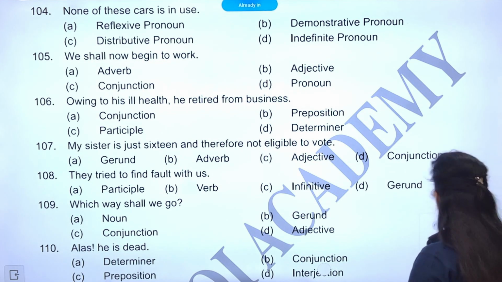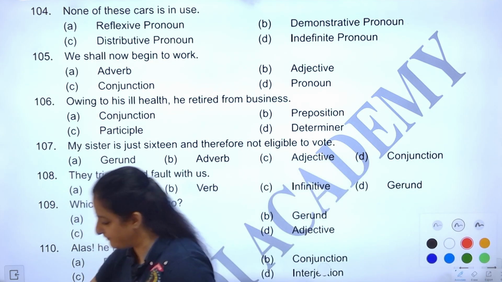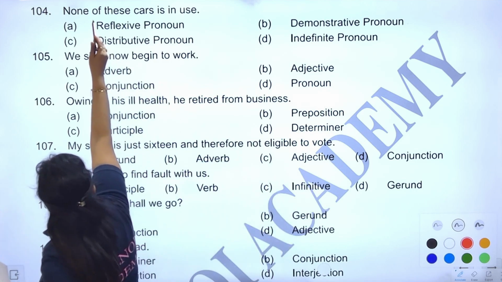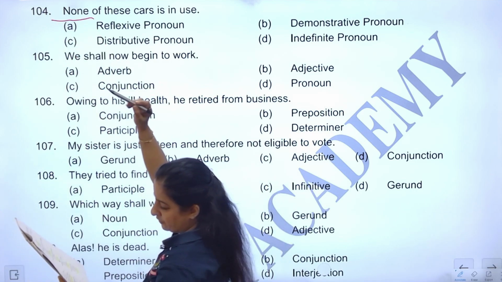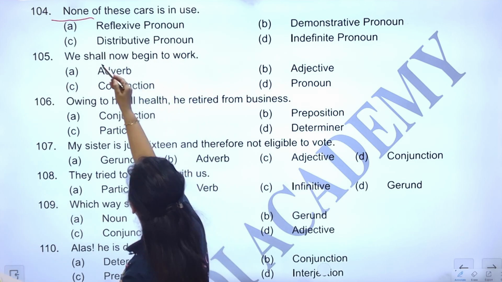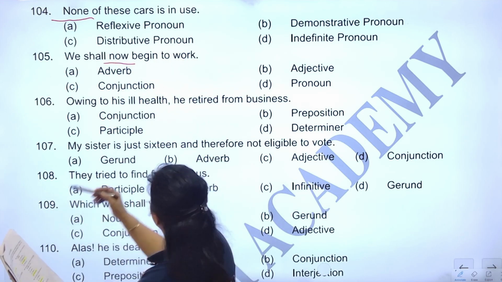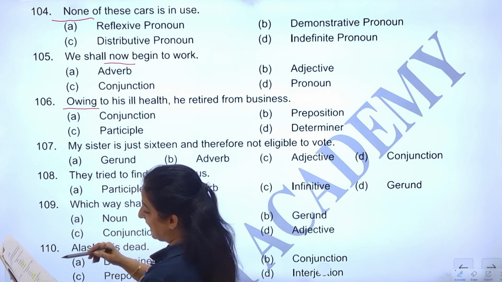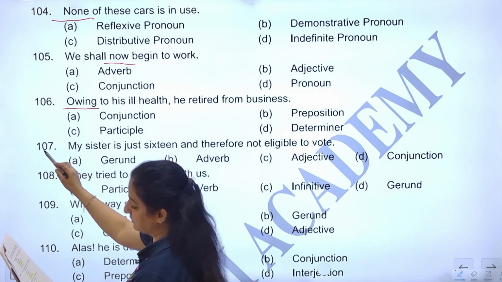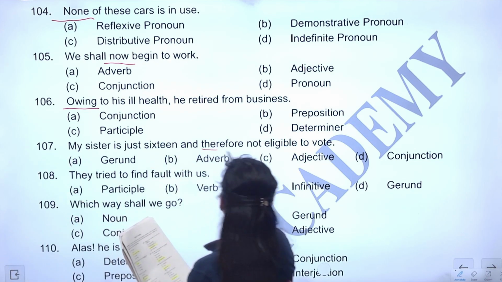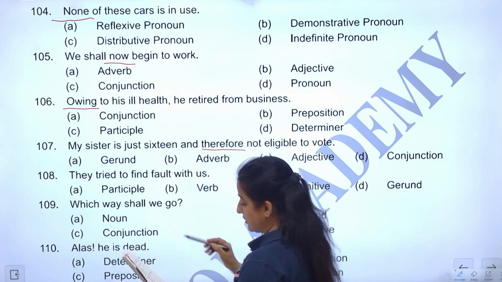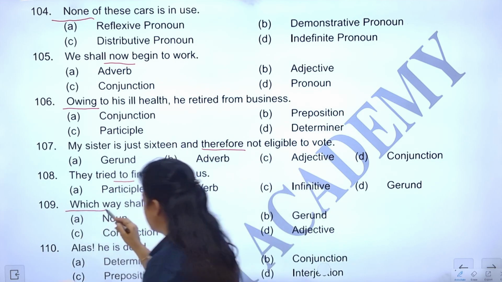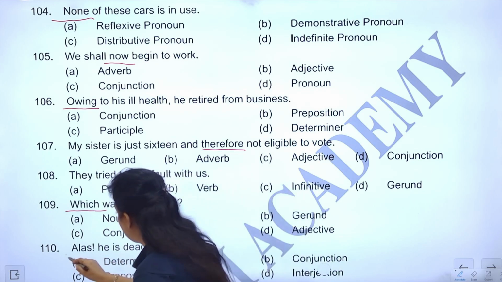Let me do the underlinings first. Let's see in the paper which word is underlined. 105, which is now. Then owing. Then we have 107, therefore. 108, to. 109, which. 110, alas.